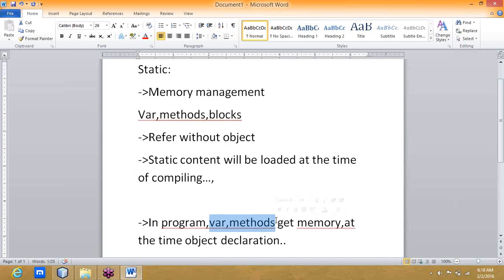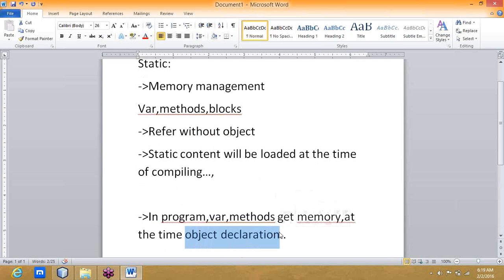Every time I am saying this: without an object we cannot access the class. Yesterday also I explained it. Every time I am saying this statement. Why? Because the class members get memory and are loaded into the memory at the time of object creation itself. But static content will be automatically loaded at the time of compiling itself. No need to wait for the object declaration. Then if you want to make use of static content, why do we need the object? Directly we can call it.